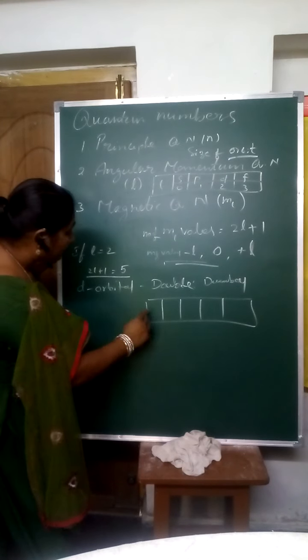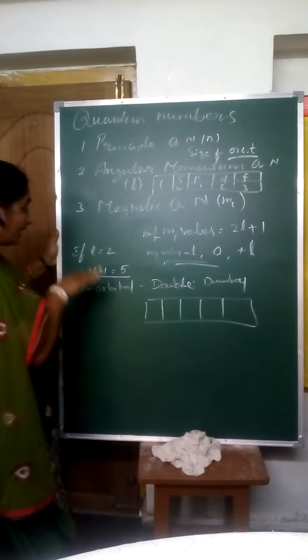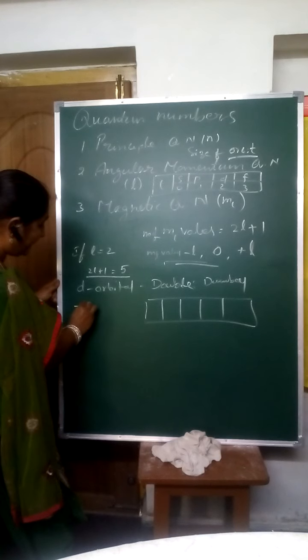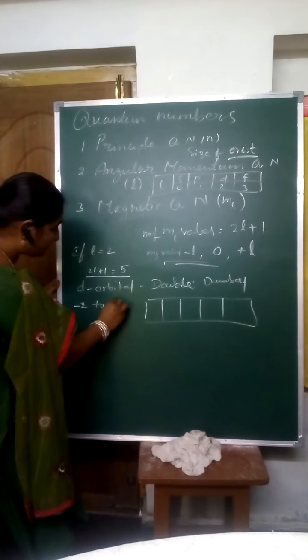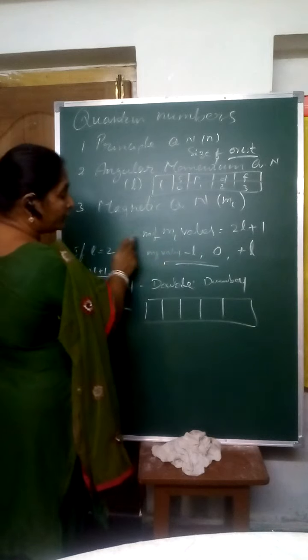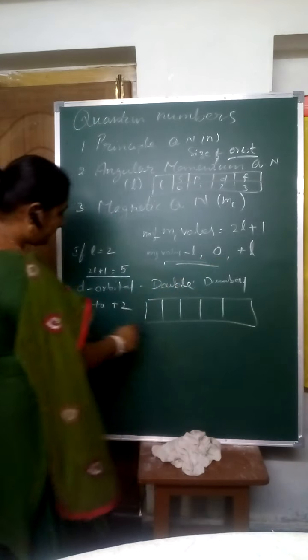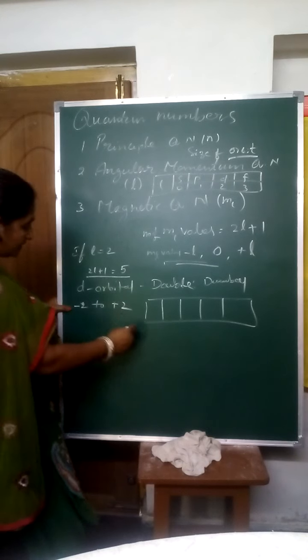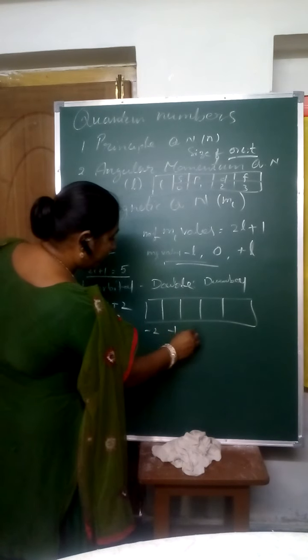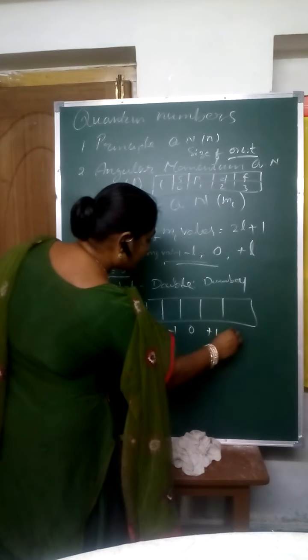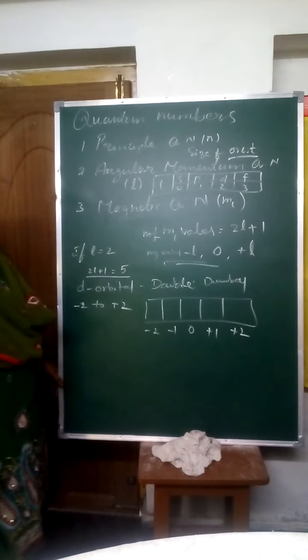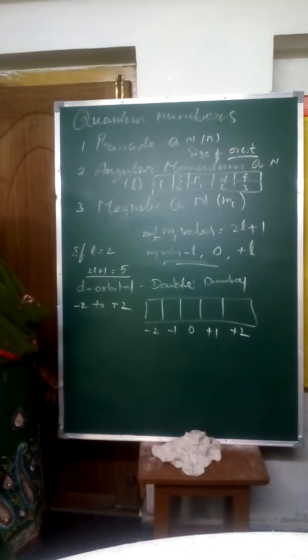What are those values? According to this, ml values are minus L to plus L. That's why minus 2 to plus 2, that means minus 2, minus 1, 0, plus 1, plus 2. These are the ml values of L equal to 2.